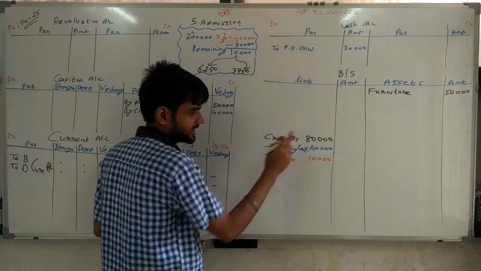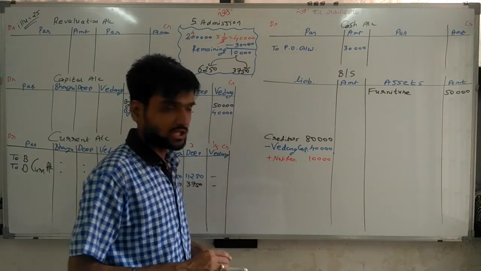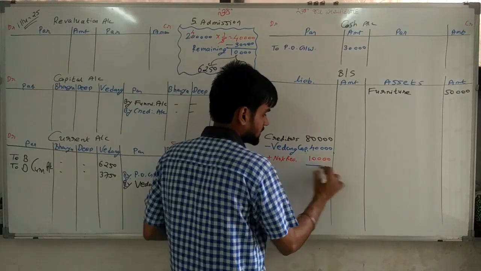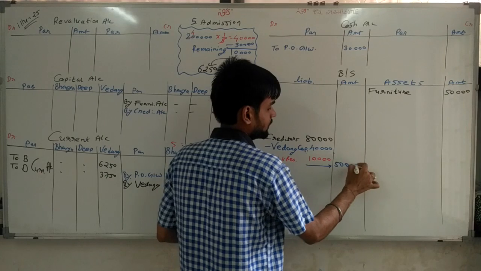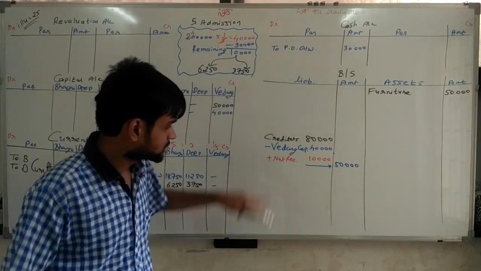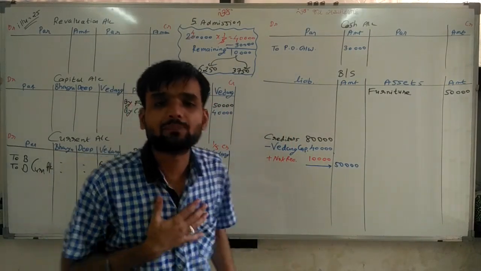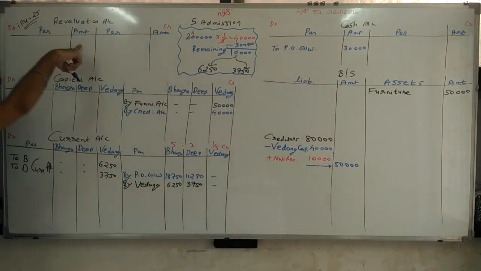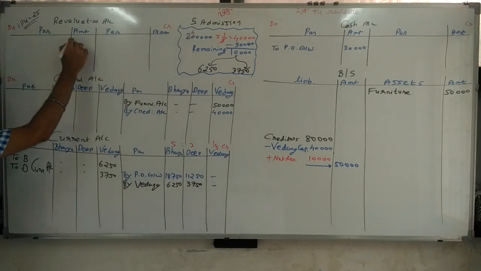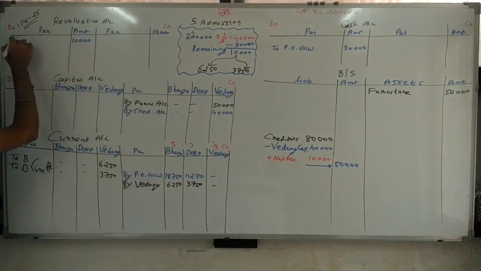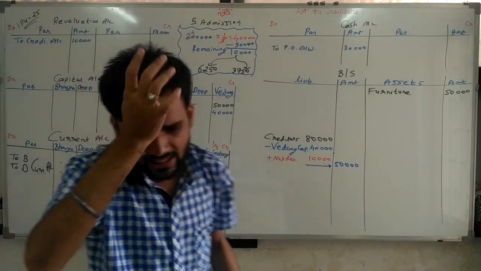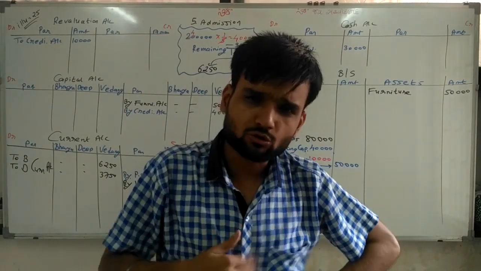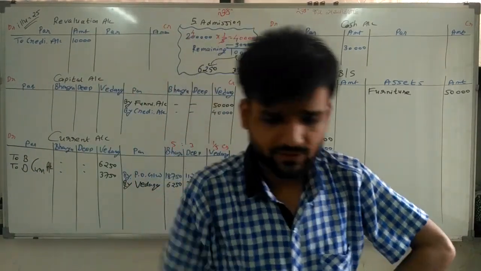Now see, 80 minus 40, 40,000. 40 plus 10, 50,000. Outer column, we have to write 50,000. Now see, here creditors increase. Happy or sad? Sir, sad. Now we need to pay something. So here we are writing 10,000 rupees to creditors account. This is the second entry. If you have a doubt, you can ask me in live lecture. Don't worry. Going ahead.